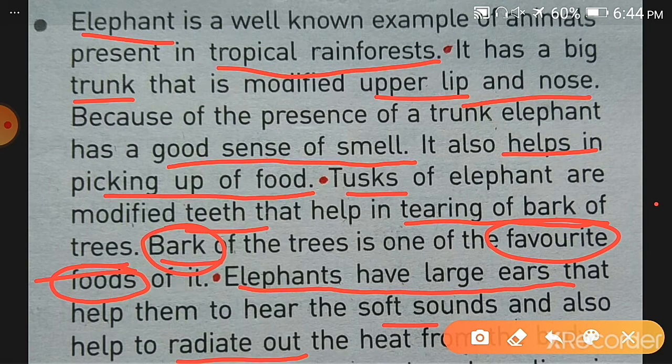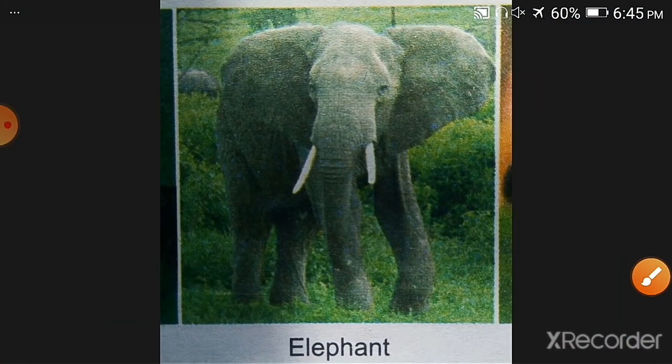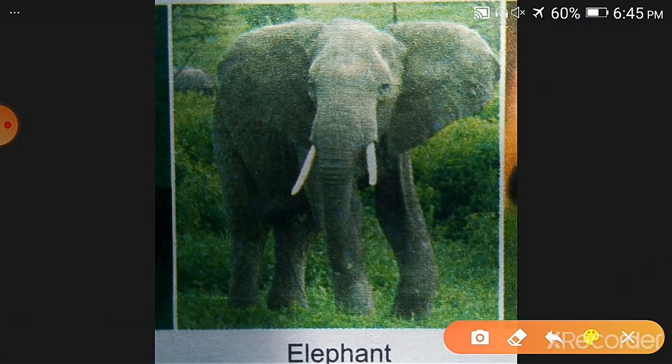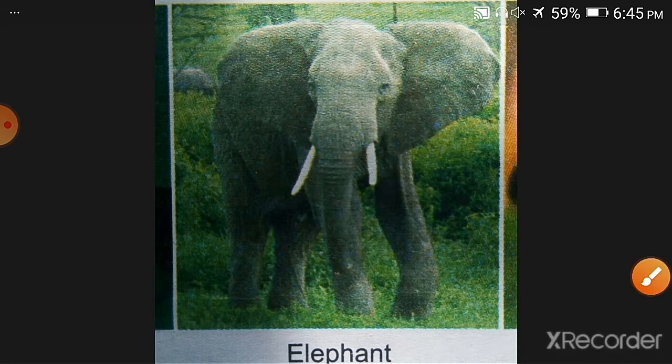So these are all the adaptations in an elephant. You can see the picture of the elephant: this is the trunk, these are the tusks, and these are the large ears.